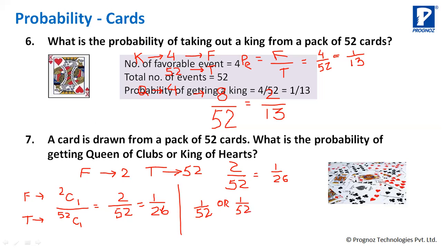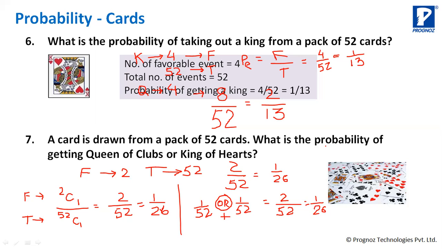So or is what? Last time we did or means plus. Okay, so 1/52 plus 1/52 will be equal to 2/52, is equal to 1/26. तो आप किसी भी तरीके से कर लें, जो भी आपको सुविधा हो, जो भी आपको इजी लगे, आप कर सकते हो.